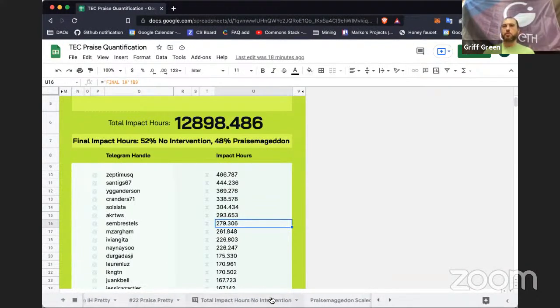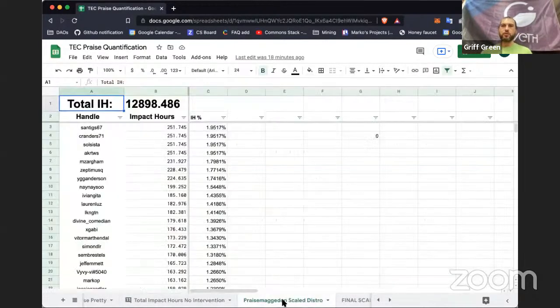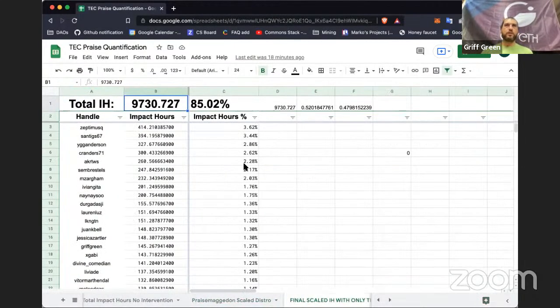So we took those people out, and then we scaled what was left to actually have this number of impact hours. And this was actually minted and given to everybody who activated their Trusted Seed membership.